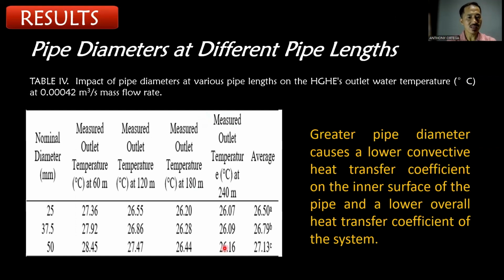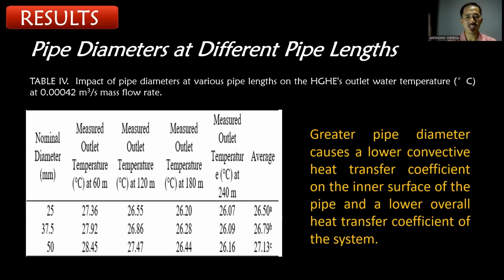So as you can see, the average measured outlet temperature was 26.50 degrees Celsius for 25 millimeter nominal diameter, followed by 40 millimeter diameter with 26.79 degrees Celsius, and 50 millimeter with 27.13 degrees Celsius. It was evident that the temperature drop gradually decreased as the diameter increased.